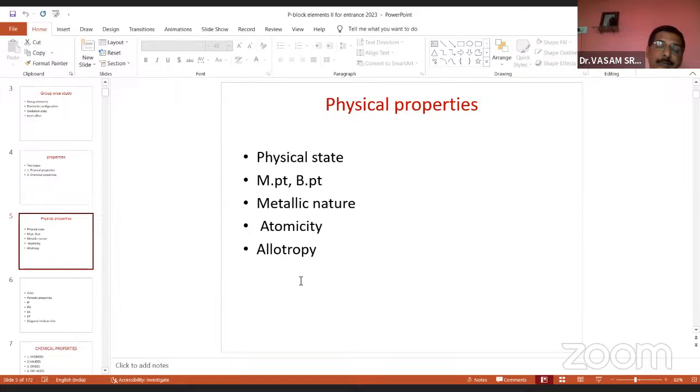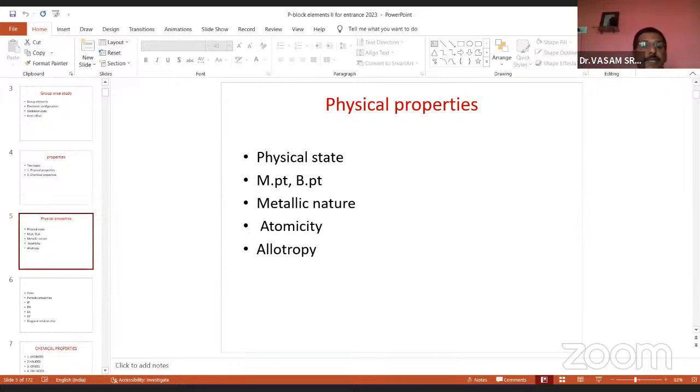Allotrope means the element can exhibit different forms. The chemical property is the same, but the physical property is different. That phenomenon is called allotropism or allotropy. The vast majority of elements exhibit different allotropic forms. So that is allotropy.